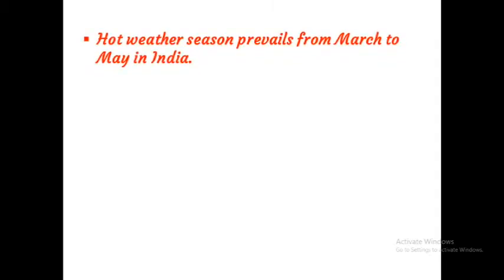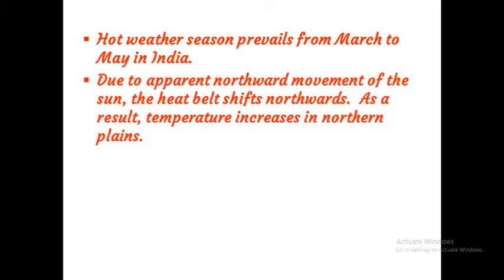The hot weather season, the summer season, prevails from March to May in India. Due to the apparent northward movement of the sun, the heat belt shifts northward. The apparent northward movement of the sun means the revolution of the earth. Okay, the heat belt shifts northward.